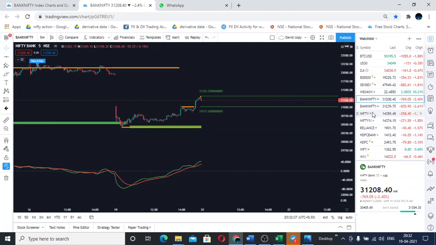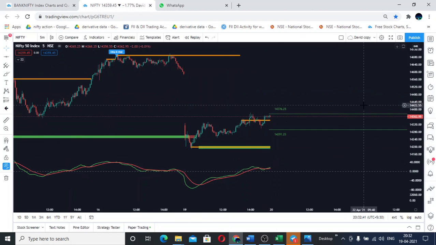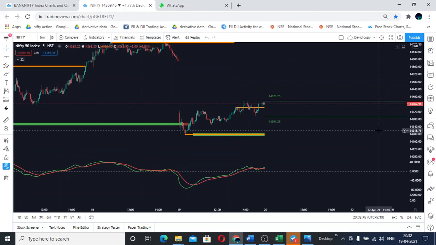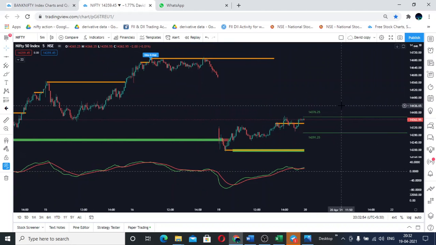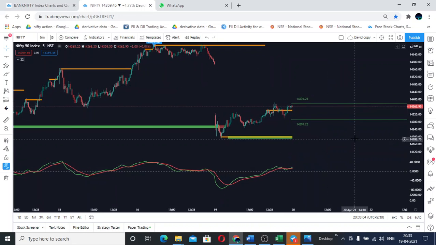And for Nifty, I see that if Nifty is able to open above 14,376.25 paisa, I'm seeing an uptrend if it is able to close above or opens above that level, and 14,563 will be the level, what I can see.